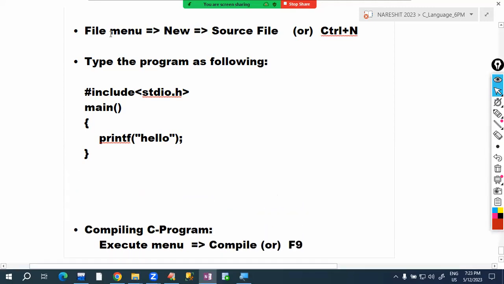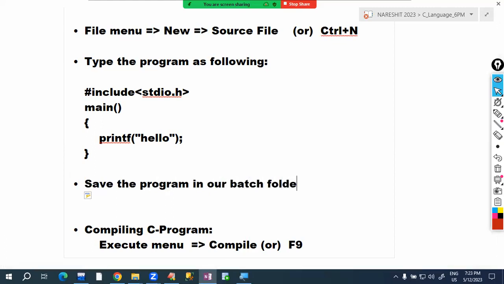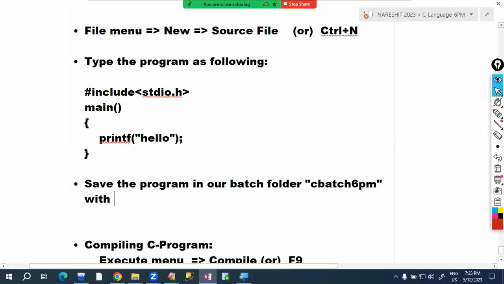Before this, please save this program in our batch folder, C batch 6 PM, with the name hello.c.